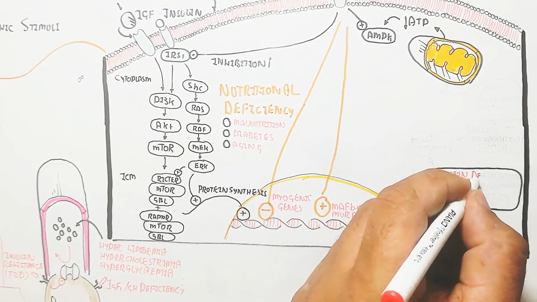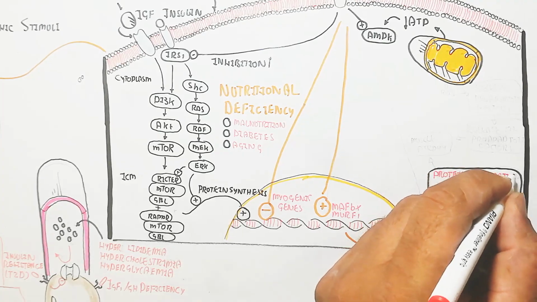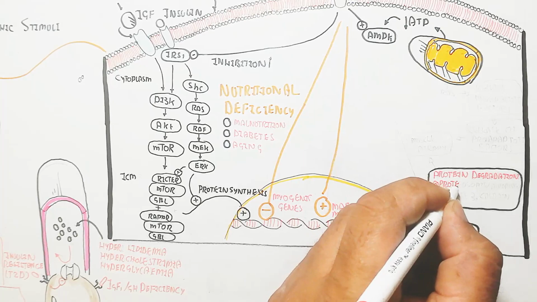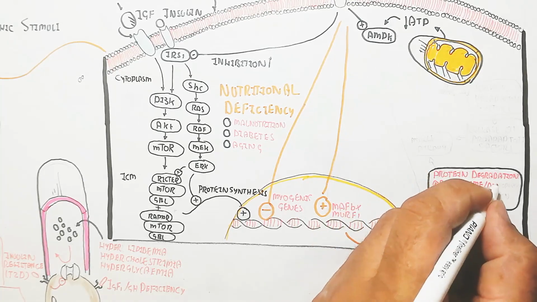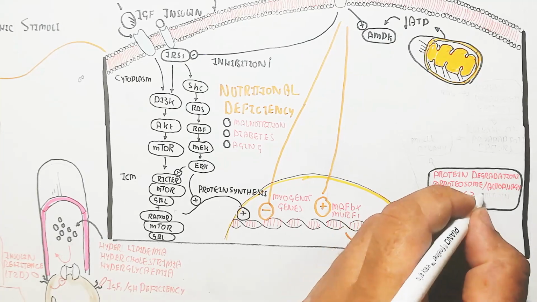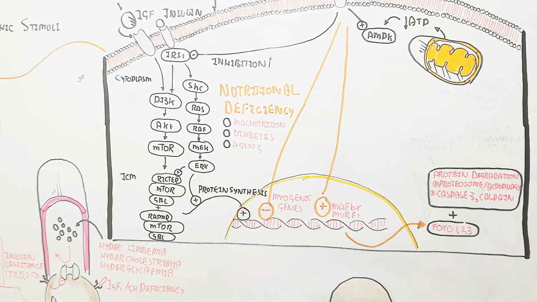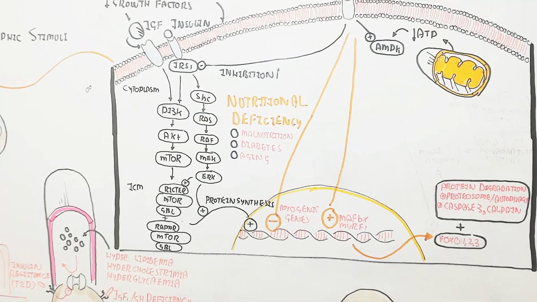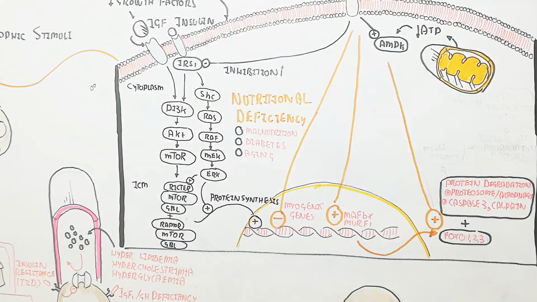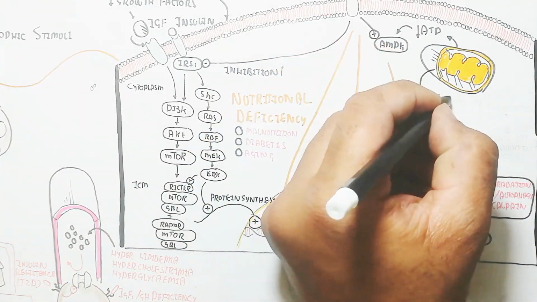AMPK is also triggered due to the deficiency of ATP, which leads to apoptotic factors like protein degradation, proteasome formation and autophagy. Caspase-3 and calpain will increase, and FOXO1, 2, 3 will trigger the synthesis of these genes' proteins, and in this way it will lead to muscle atrophy. Remember that.